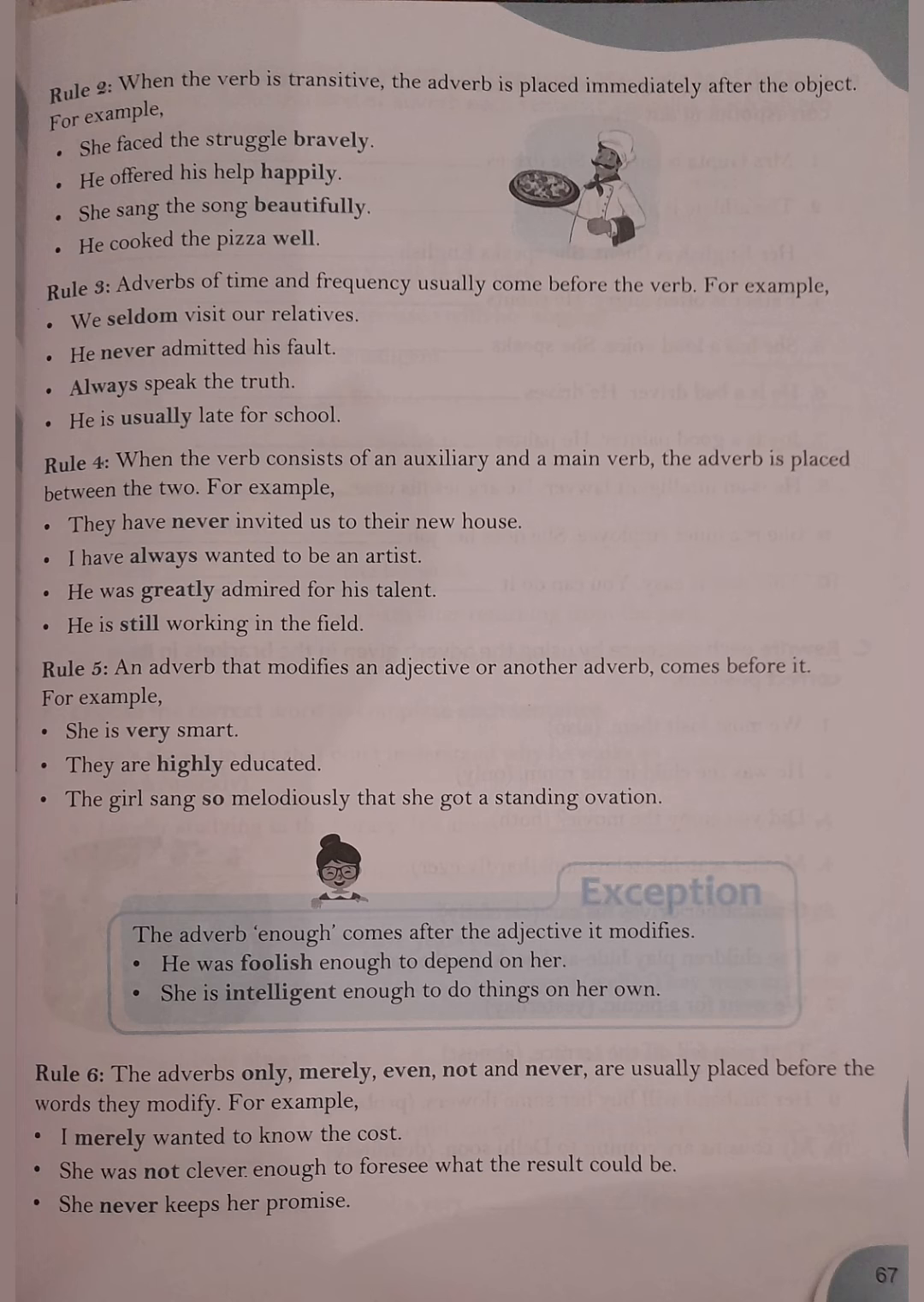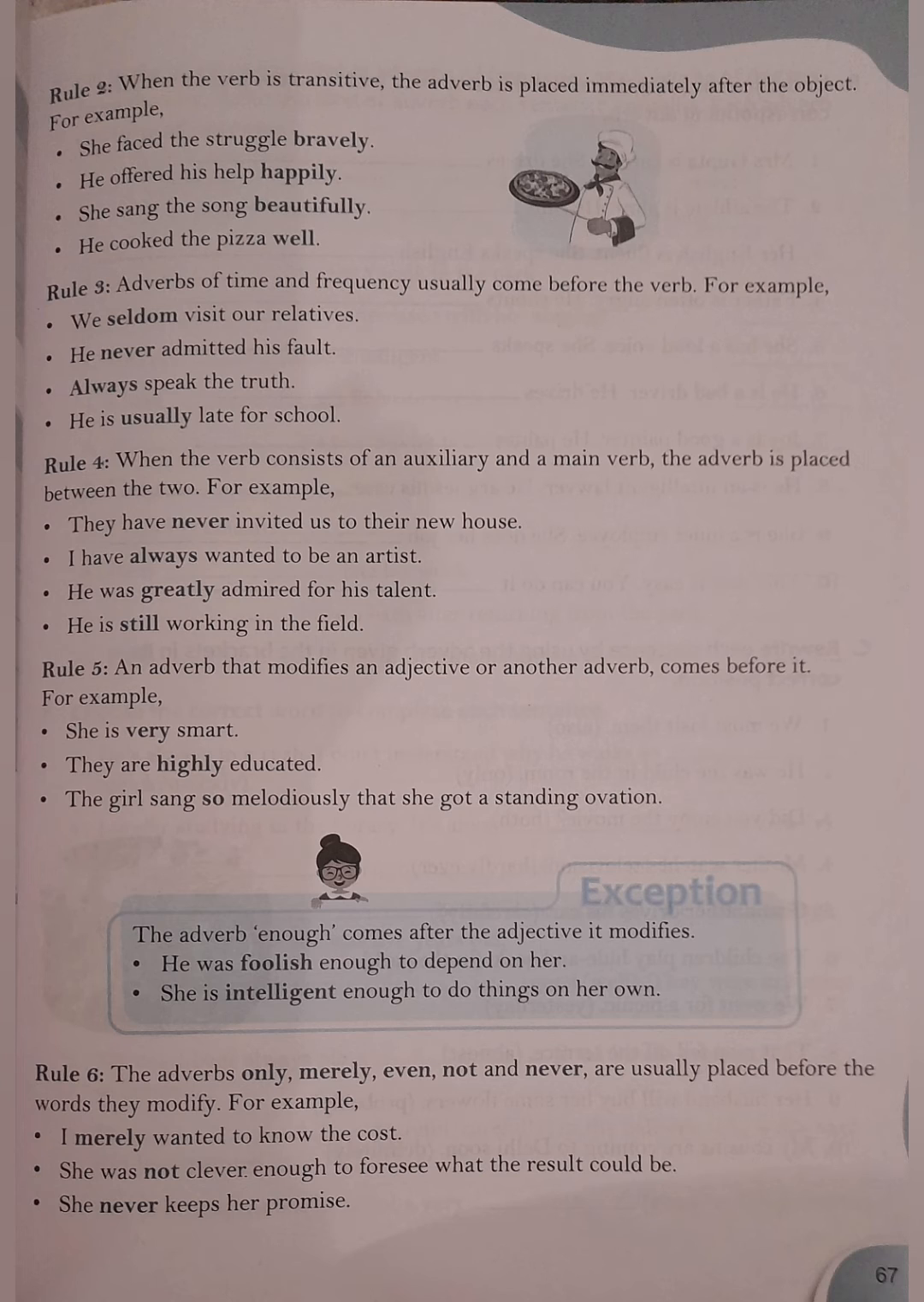Okay, between the two. I have always wanted. Have helping verb, always adverb, and wanted main verb. He was greatly admired. Here was is helping verb, greatly is adverb, and admired is main verb.